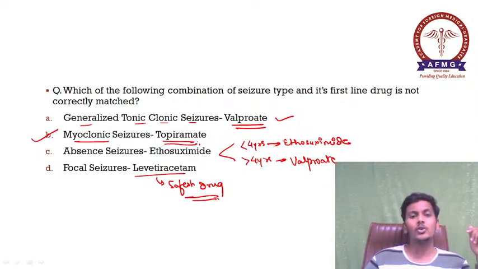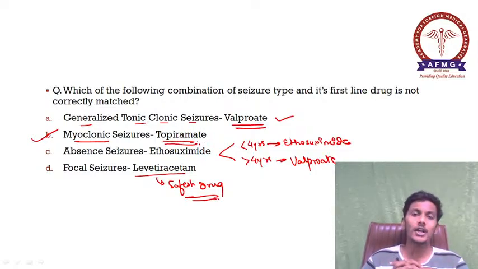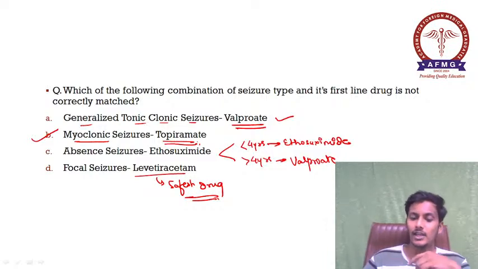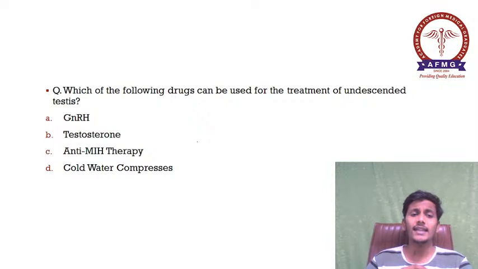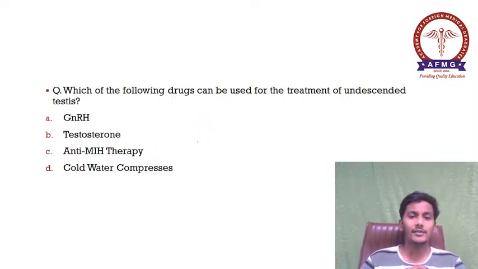The preferred drug over here should be sodium valproate and not topiramate. Therefore option B is a false option, and that was the correct answer in this question. Moving further, the next question was, which of the following drugs can be used for the treatment of undescended testes?